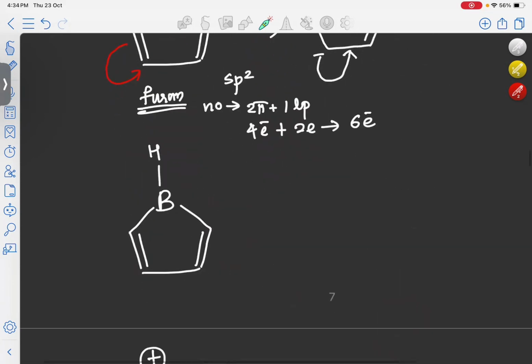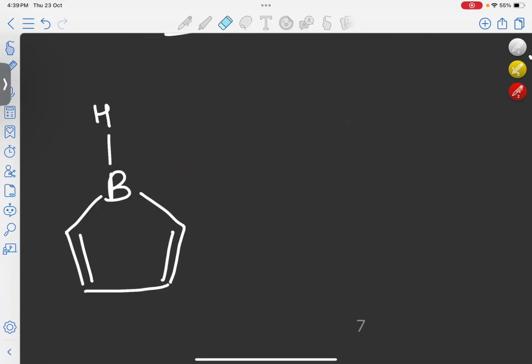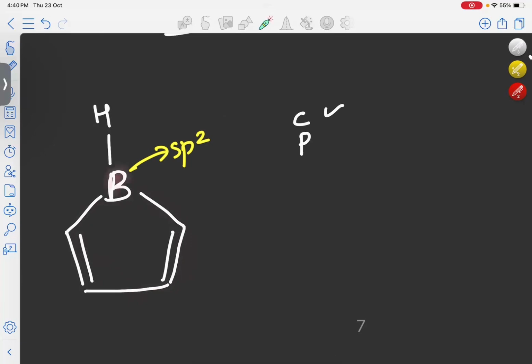Now we look at this molecule here. So now we'll discuss the aromaticity of this molecule. Here, in this molecule, we can see a boron atom, and this boron atom is sp2 hybridized. So for this molecule to become aromatic, the criterion is that it should be cyclic, and our molecule is cyclic. So the first criterion is satisfied. Next is it should be planar. For that, every atom in the molecule should be sp2 hybridized. If you are looking, boron is sp2 hybridized and all these carbons are also sp2 hybridized. So our molecule is planar.